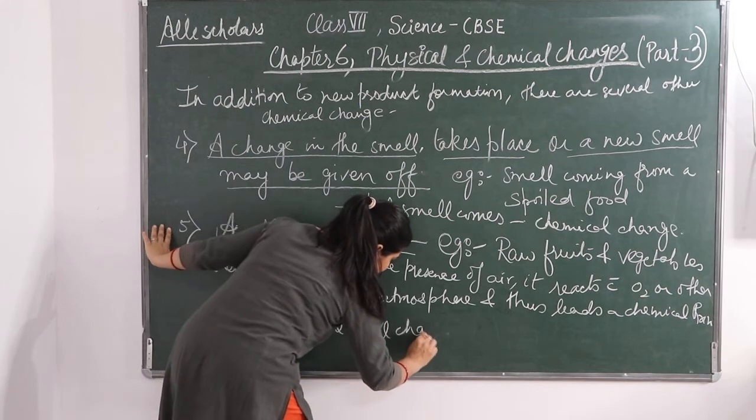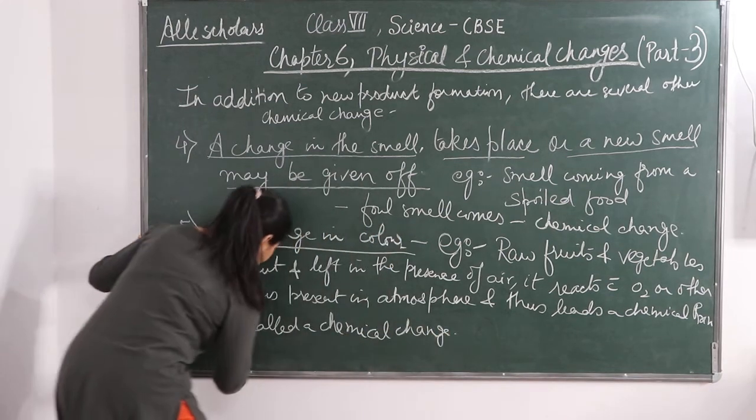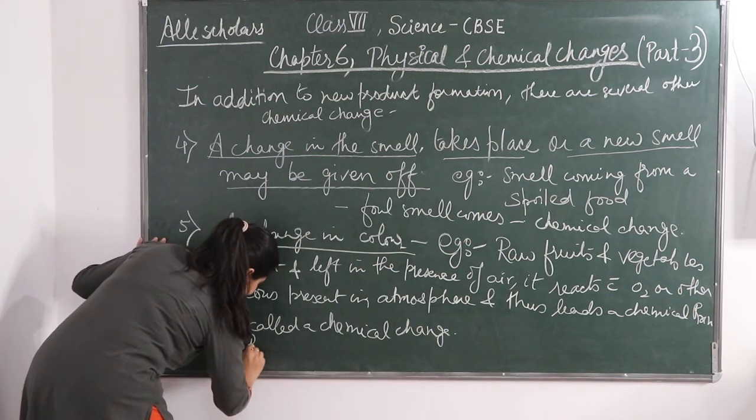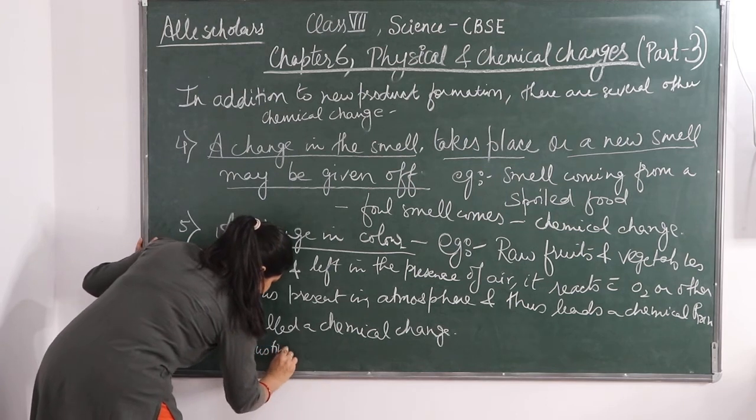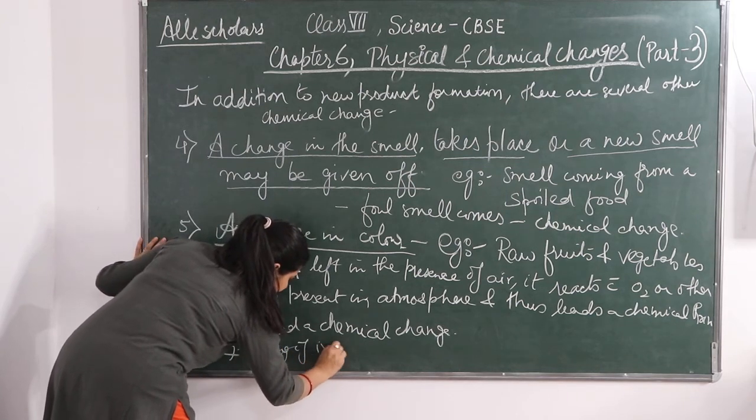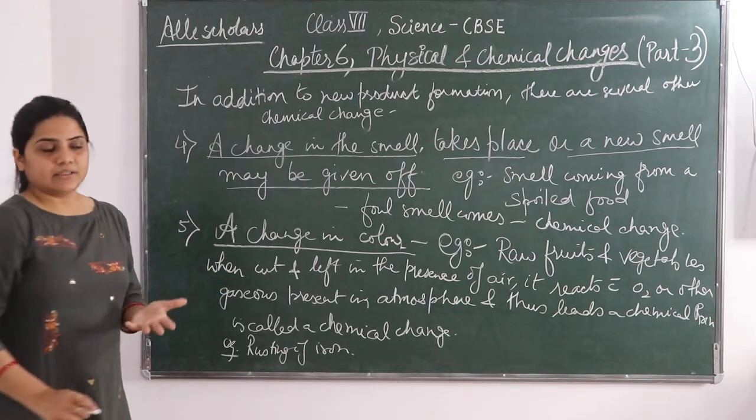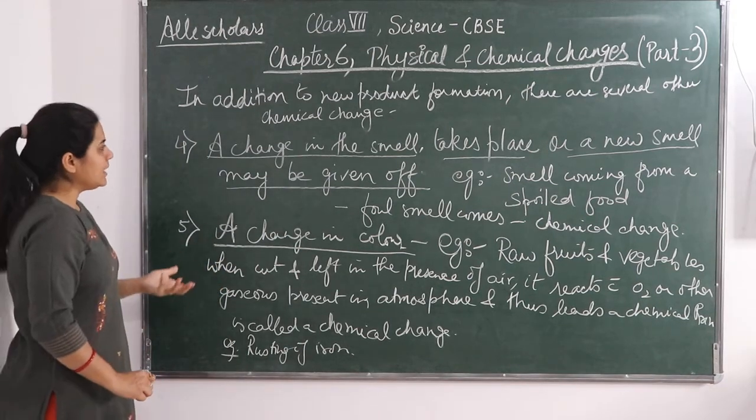Okay, and the next example is rusting of iron. The rusting of iron is also because of a chemical change.